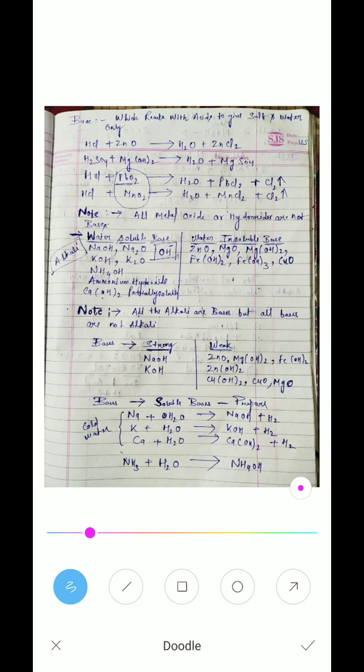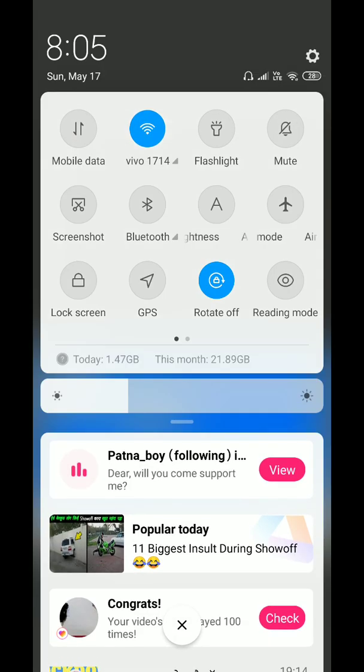I find a very simple and very comfortable way to define the base. What we have learned about the bases till now is that all the metal oxides or the metal hydroxides are the bases, or the compounds that furnish OH negative ion in aqueous solution are bases. But wait a minute.